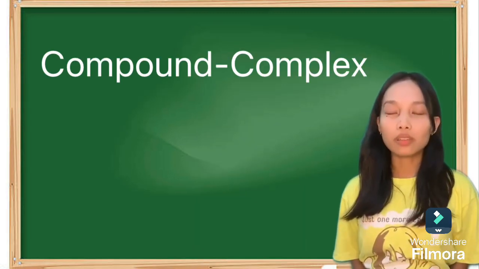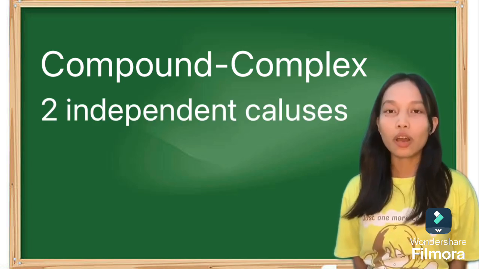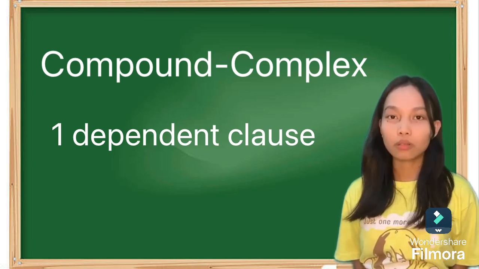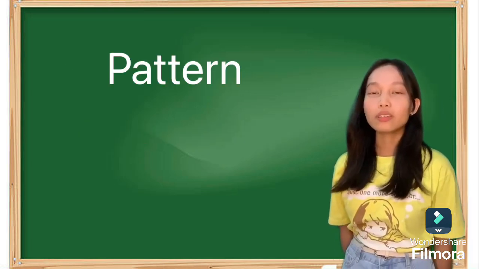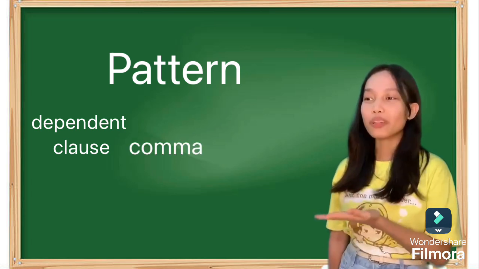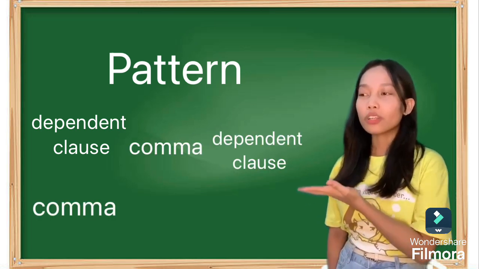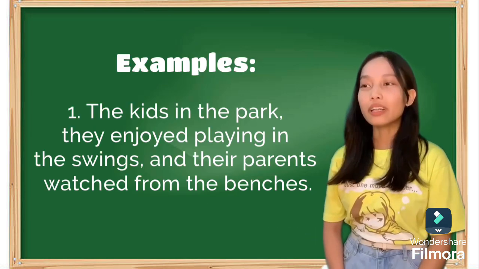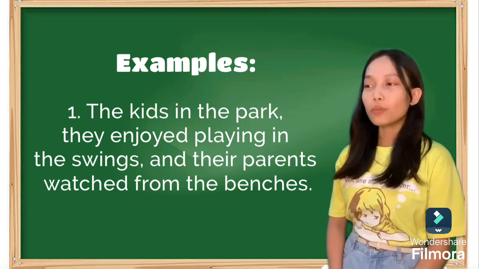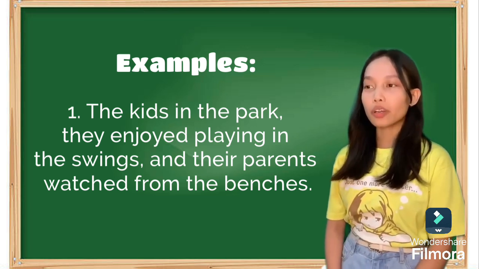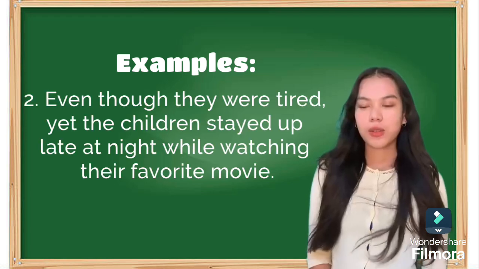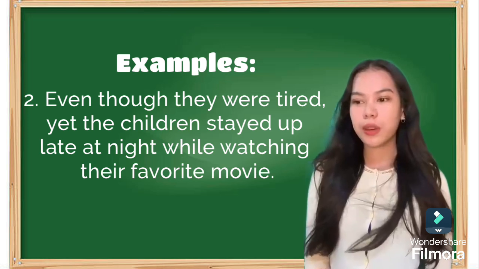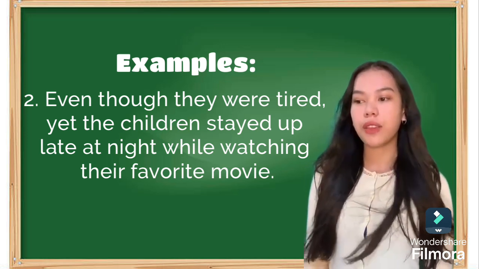Compound complex sentence. This sentence structure has two independent clauses and one dependent clause. First pattern is dependent clause, comma, independent clause, comma, coordinating conjunction, and lastly, an independent clause. For example, number 1, the kids in the park, they enjoy playing in the swings, and their parents watch from the benches. So our number 2 example, even though they were tired, yet the children stayed up late at night while watching their favorite movie.